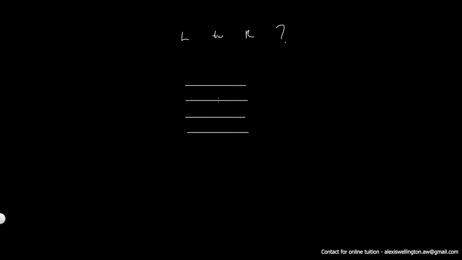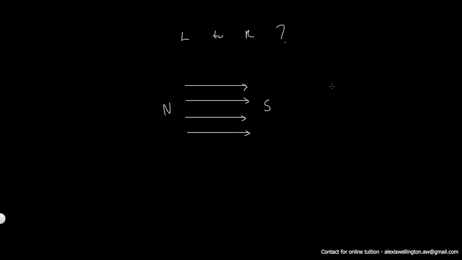These should be equally spaced for it to be correct. And we point them to the right because we need the direction of the magnetic field to be from left to right. What is actually happening here is the magnetic field lines are running from north to south, which is left to right. That is the direction of a magnetic field, north to south.